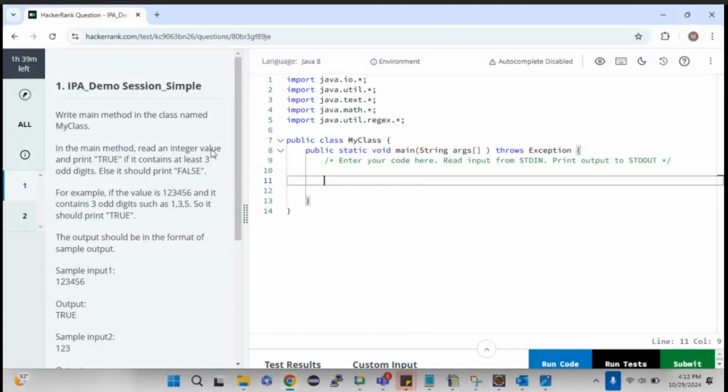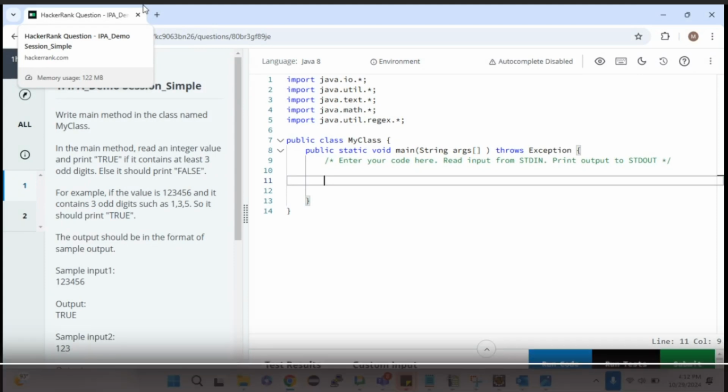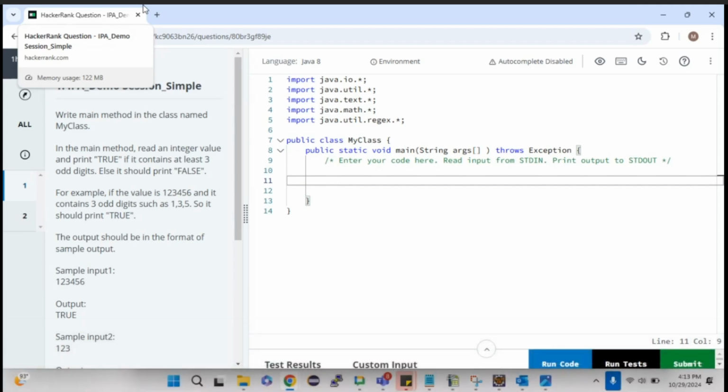Now in the main method, read an integer value and print true if it contains at least 3 odd digits, else it should print false. It is almost like a simple odd or even question, but they have asked to read an integer value, and from there we need to find how many digits are odd. Usually we have seen simple Java questions like whether 12 is odd or even, but now even in 1 2 we need to find whether 2 is odd or even, or 1 is odd or even.